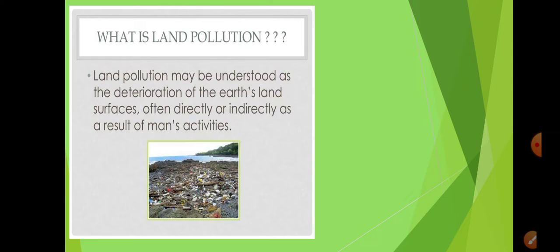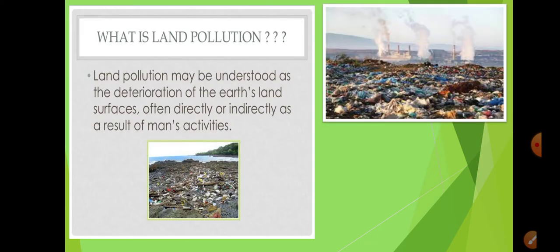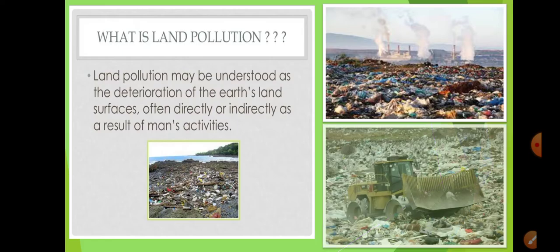How? It is either directly or indirectly because of man's activity. So we people are doing a lot of things that are affecting the land, and it is degrading the quality of the soil, and thereby it is called your land pollution.